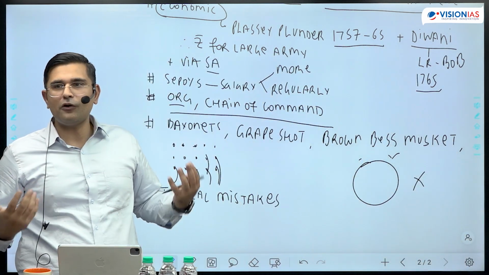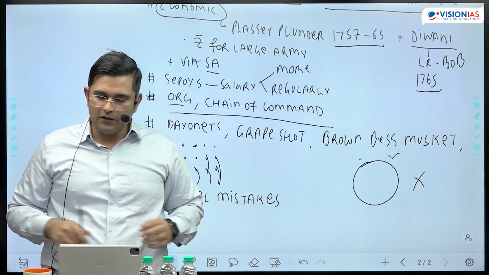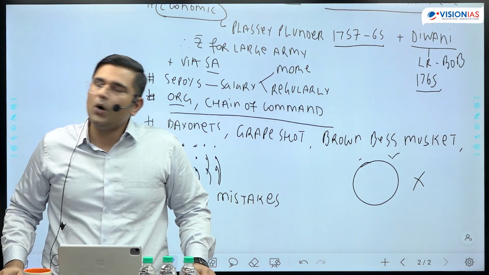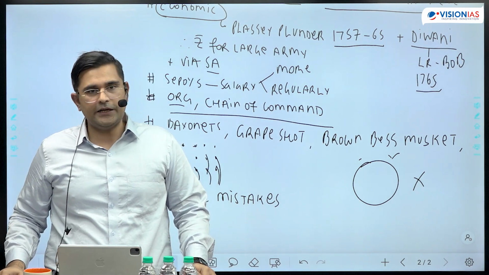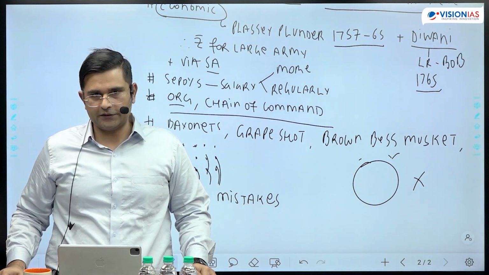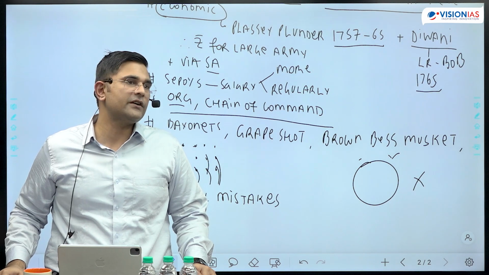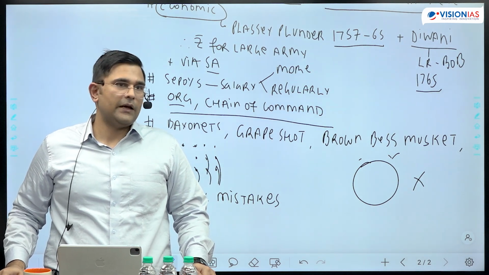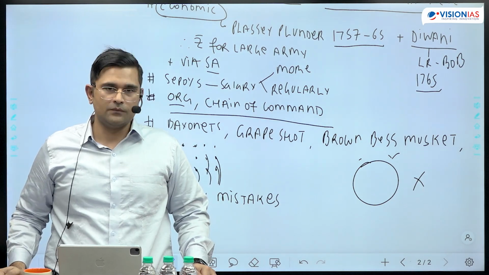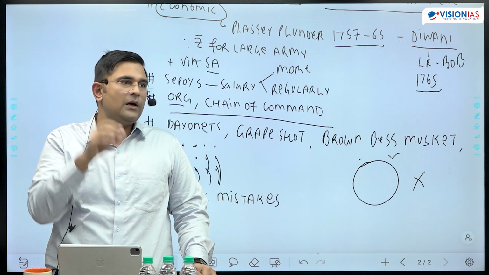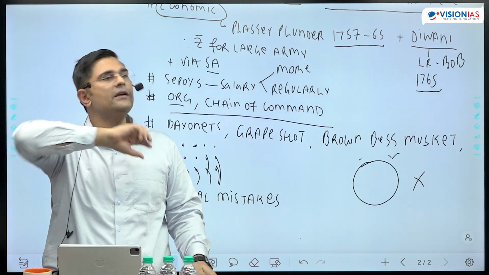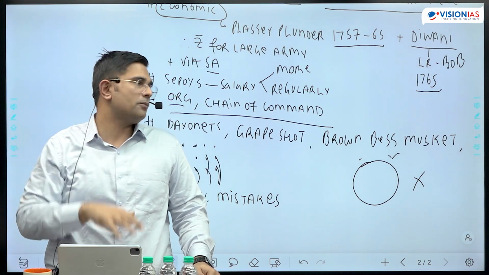So therefore, in the end, the conclusion can be that because of disputes, either internal in the form of succession disputes or factionalism, or in the form of interstate disputes because of regional rivalries, opportunities were presented to the Britishers, and they made use of the opportunity, crafted military alliances, and therefore emerged victorious. See, this conclusion can also be your introduction. So if you are very clear about your answer, the conclusion can also be the introduction. Right? मतलब your summary of your answer can also be your introduction, that these are the 4 points that I'm going to cover.